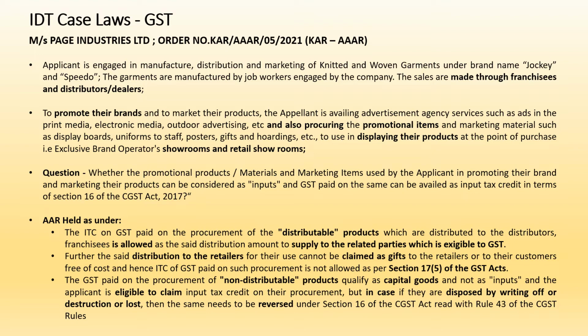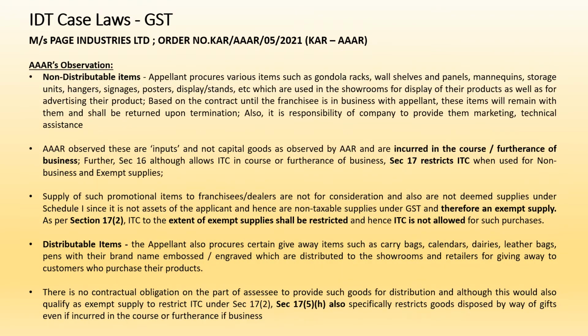So this kind of ruling which came from the AAR was further appealed, and then the AAAR has bifurcated this into 2 categories, that is non-distributable items and distributable items. So what are they? So the non-distributable items are items like, let's say, the mannequins, the hangers, the display stand, etc., which the appellant is supposed to give to the franchisee as per his contract, and it will be kept in the franchisee's showroom until the end of the franchisee contract.